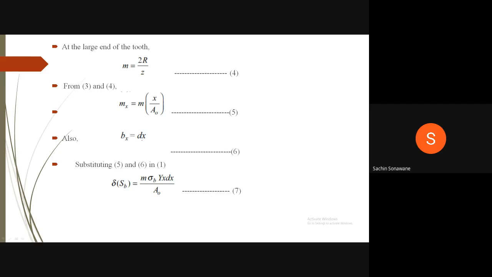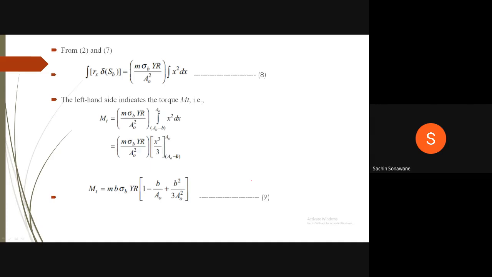Also, Bx is equal to dx, equation 6. Therefore, substituting equations 5 and 6 in equation 1, we are getting delta SB is equal to M into sigma B into y x dx divided by A naught, equation 7. Now, we will integrate. Therefore, from equation 2 and 7, integration of Rx into delta SB is equal to bracket M sigma B into y into R divided by A naught square into integration of x square dx, equation 8.